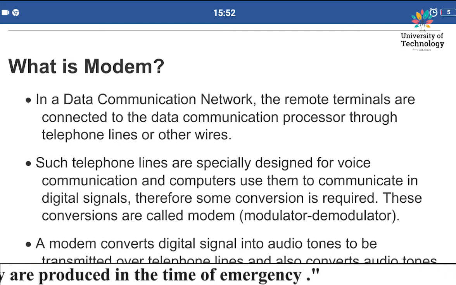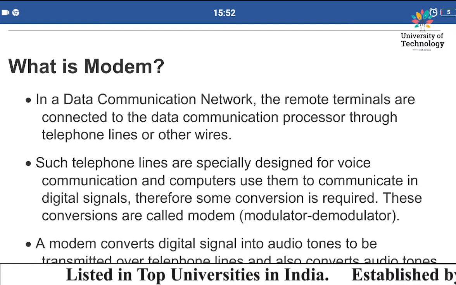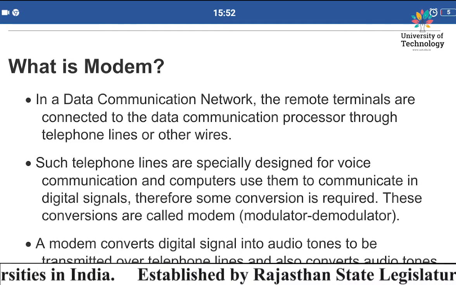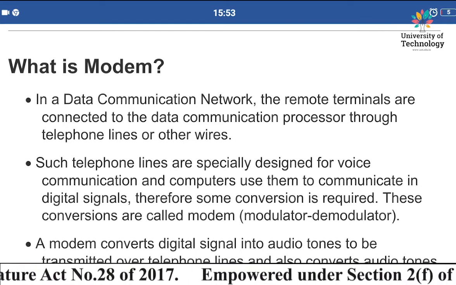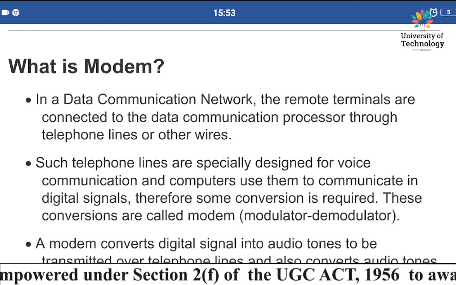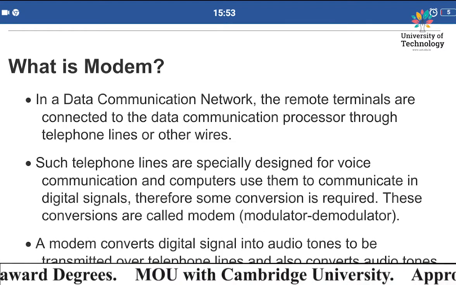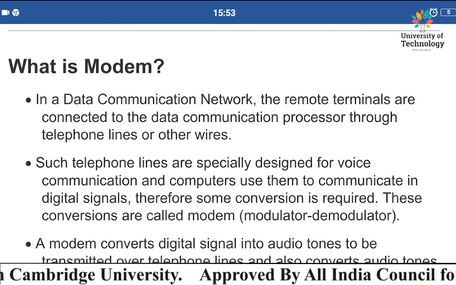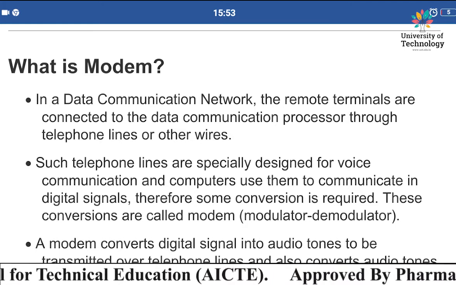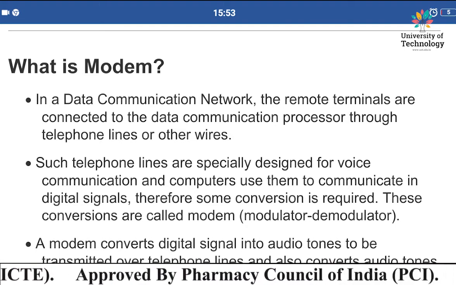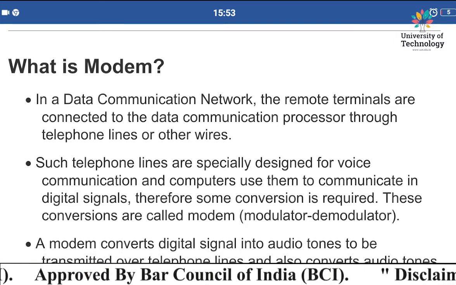Such telephone lines are specially designed for voice communication, and computers communicate in digital signals. Therefore, such a conversion is required. These conversions are done by a modem, which means modulator-demodulator. Telephone lines are designed for voice communication. They can understand only voice, not binary digits. A computer understands the language of zeros and ones only. So there must be some device via which we can convert voice communication to digital and digital to voice, and vice versa.